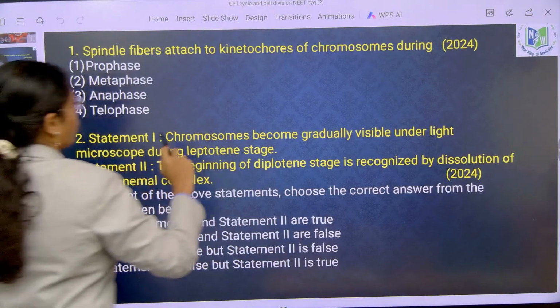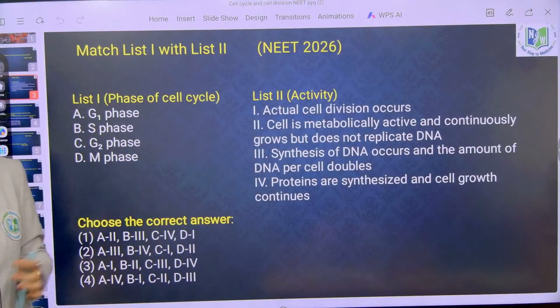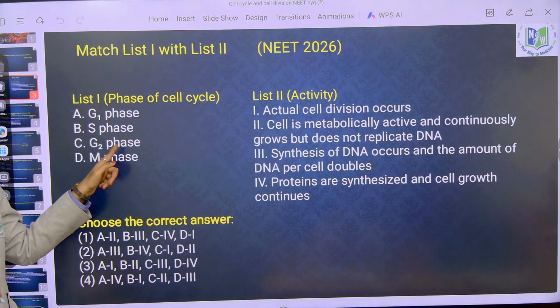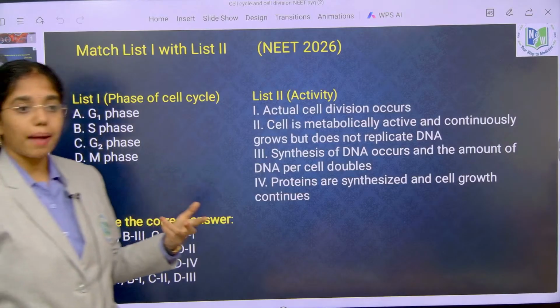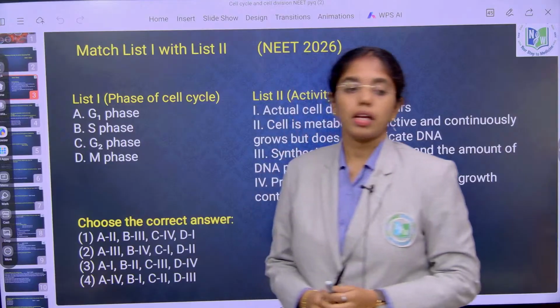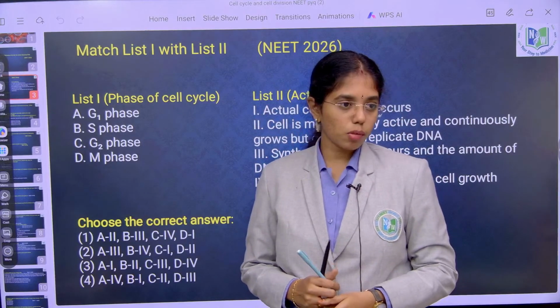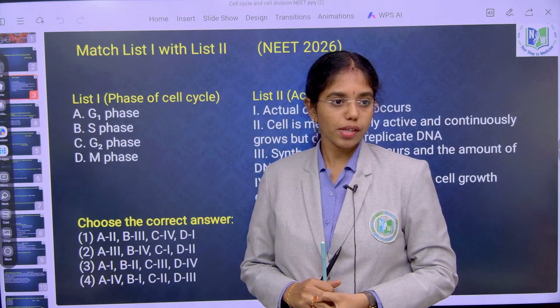Let us recall a few more points in this. What protein synthesis takes place in G2 phase? Tubulin. In S phase, along with DNA replication, what duplication happens in the cytoplasm? Centriole duplication. If there are 26 chromosomes at the end of G1 phase, how many chromosomes will there be at the end of S phase?